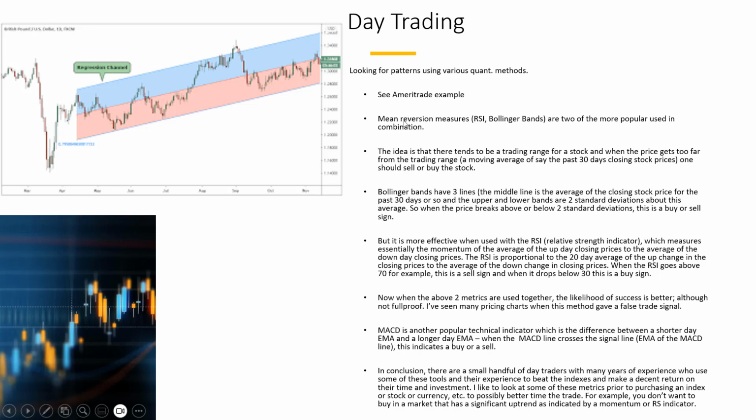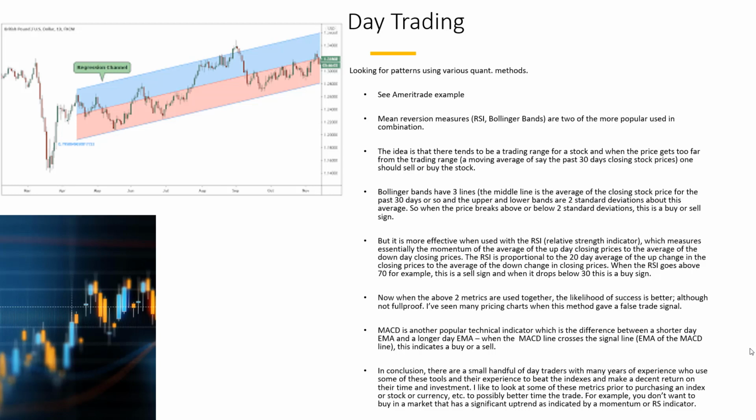Again, RSI and Bollinger Bands are two very good indicators. Here, it looks like it's broken above a trading range, right? And mean reversion tells us it would go back to the average as it did. Okay. So Bollinger Bands have three lines. The middle line is the average of the closing stock price for the past 30 days or so. And the upper and lower bands are two standard deviations about this average.